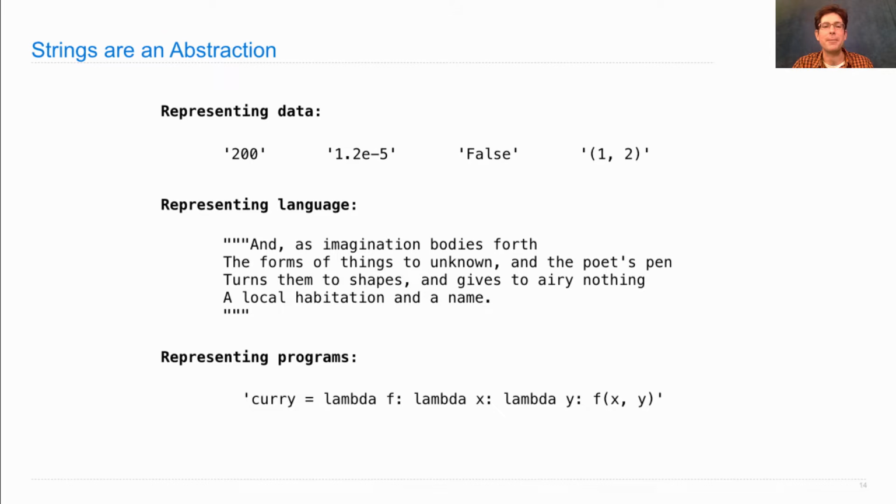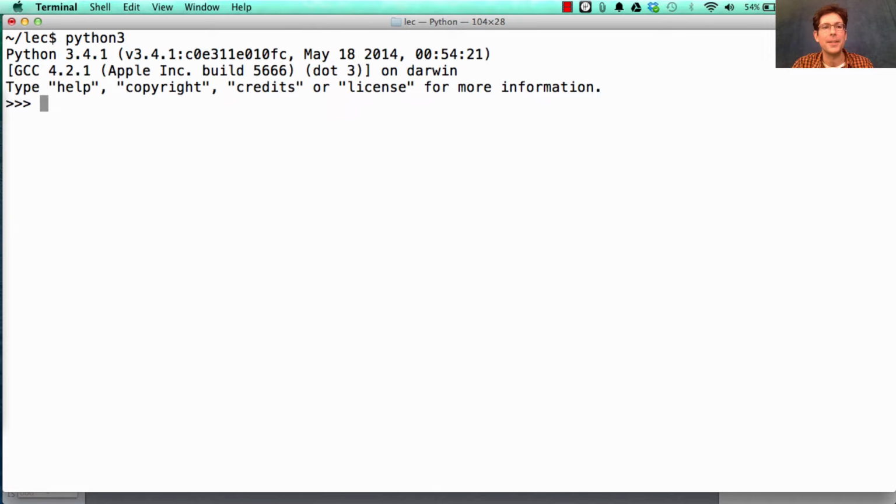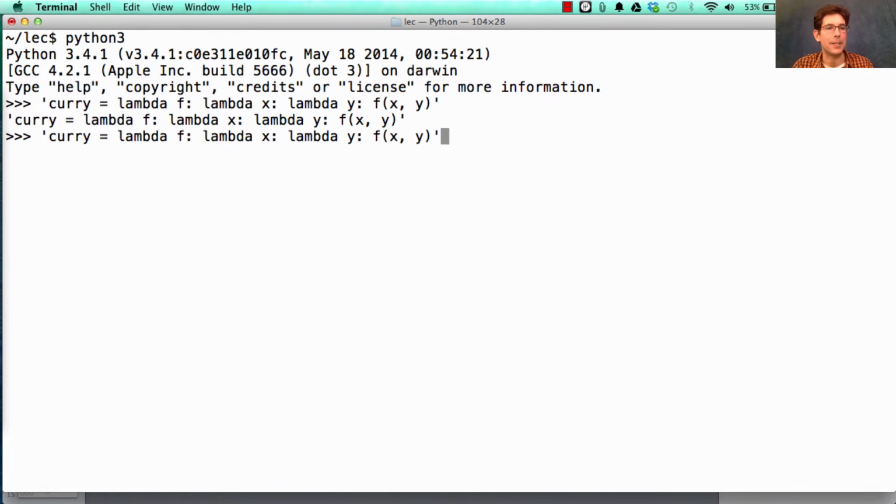You can also use strings to represent programs. So here's a string that defines the curry function. And Python source files are just strings. So if I put this in a source file and executed it, then I would have defined the curry function. And by the way, if I start up Python and create exactly that string, curry lambda f, lambda x, lambda y, f of x comma y, it's just a string.